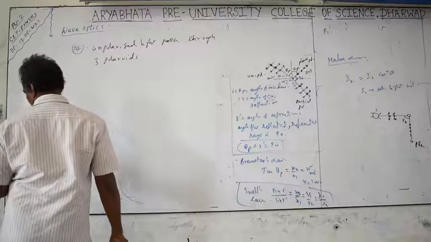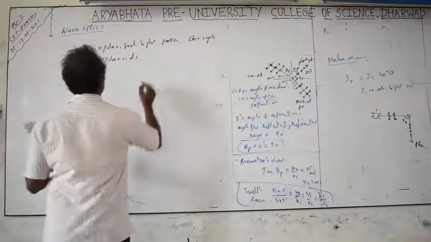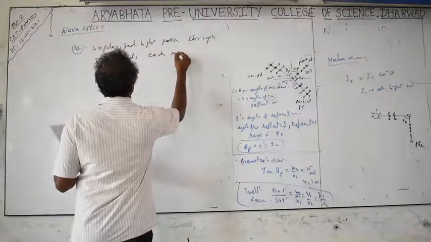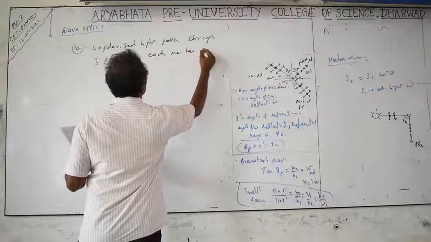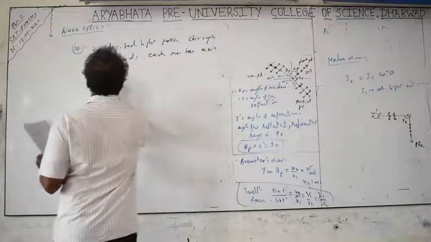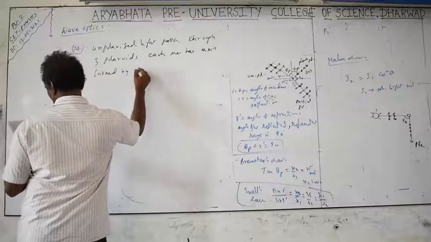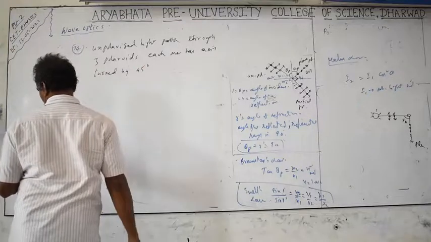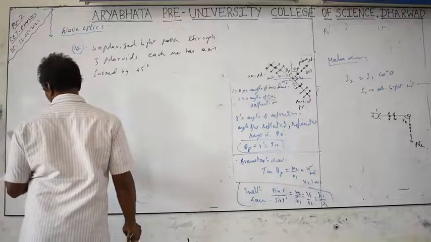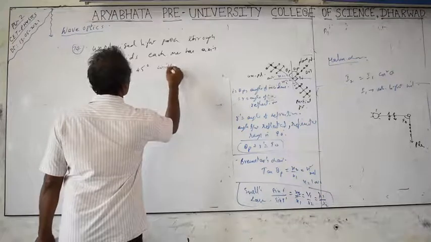Each one is turned through 45 degrees with respect to the previous ones. Each one has its axis rotated by 45 degrees with the preceding ones.